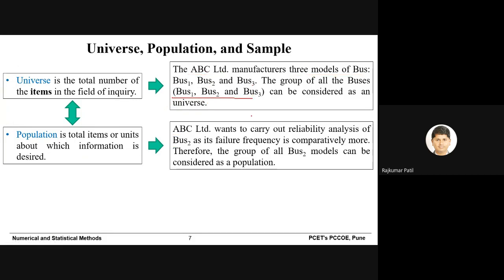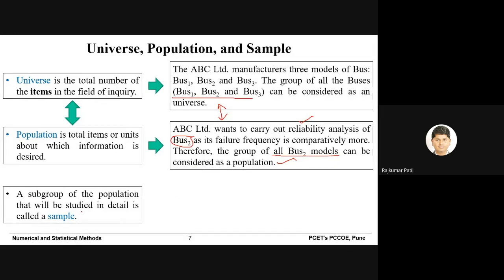These are 3 different models, but this particular model fails more, so it has a reliability issue. The company manufactures n number of buses of type 2, so you may consider all the bus 2 models as a population. This is how you can make a separate definition for universe as well as population.